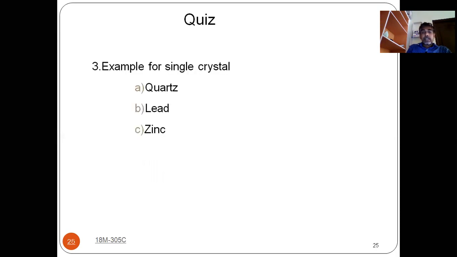Example for a single crystal structure. I already told you this is very, very important. Which is the single crystal structure, silicon or quartz? Quartz is the answer.